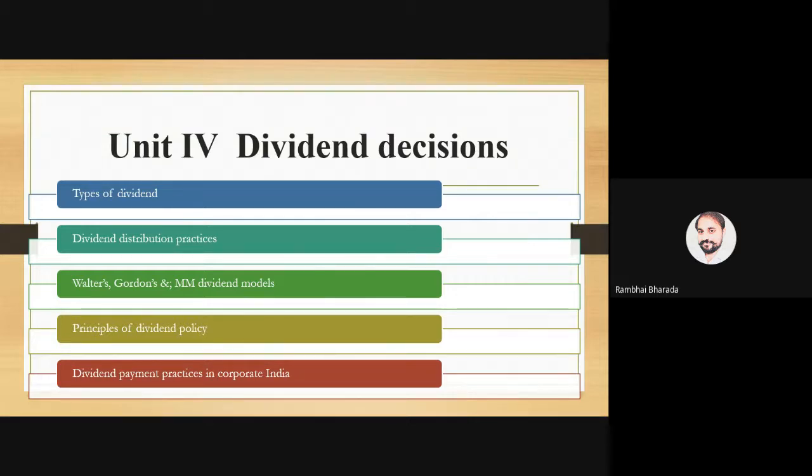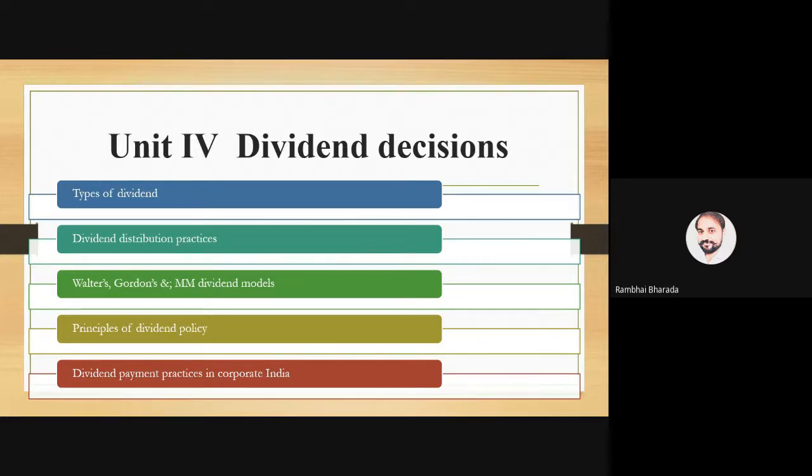Yes, my dear, after paying operating and non-operating expenses, it includes all the expenses, whether related to operations or not. Secondly, we try to understand the dividend distribution practice. Dividend distribution practice means how companies decide their dividend policies.